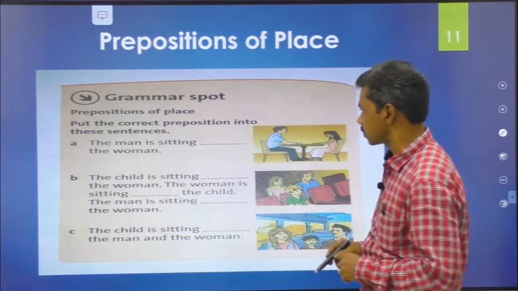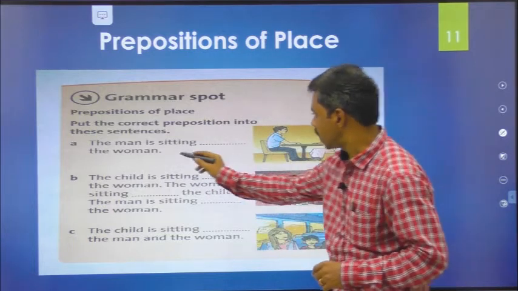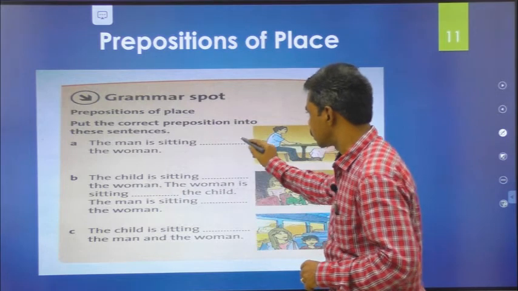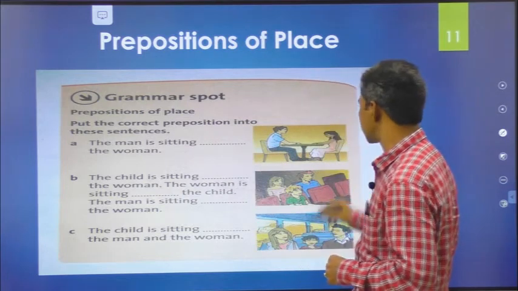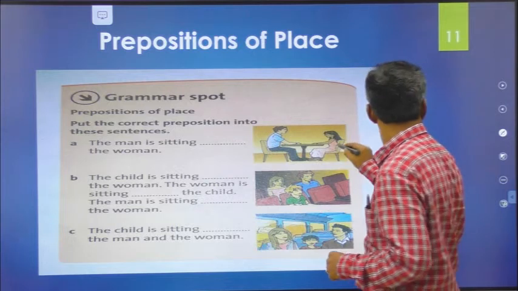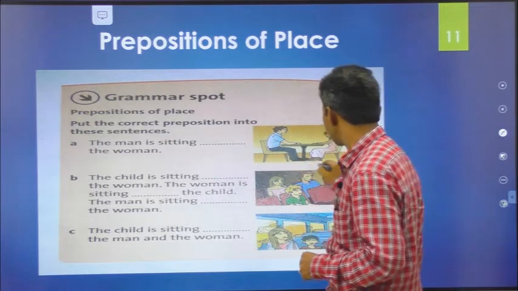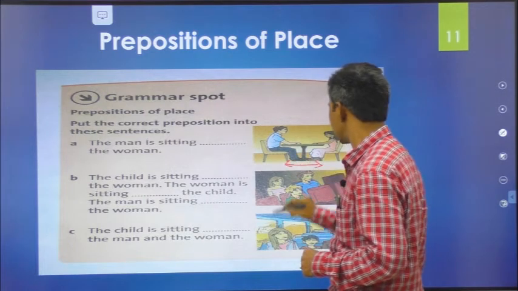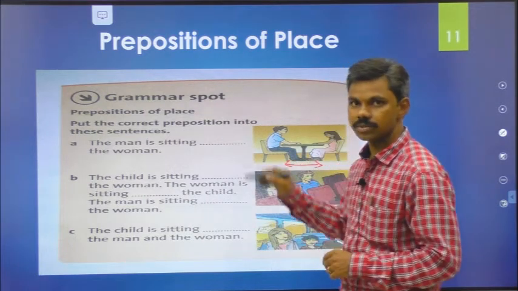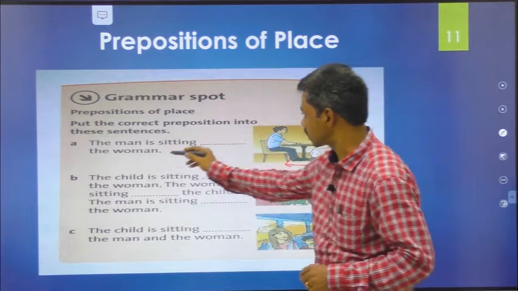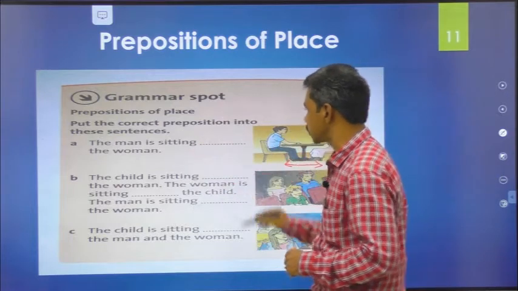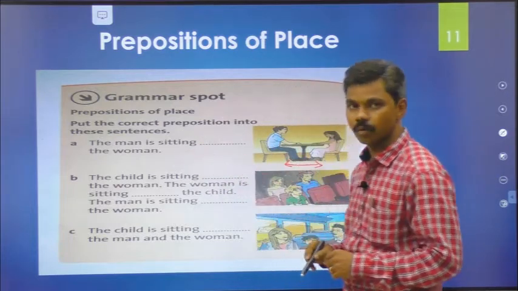Let's do the first exercise. The man is sitting dash the woman. What is the right option here? By looking at this image, the man is sitting opposite the woman. This position indicates opposite the woman.